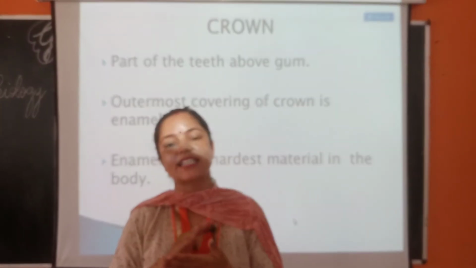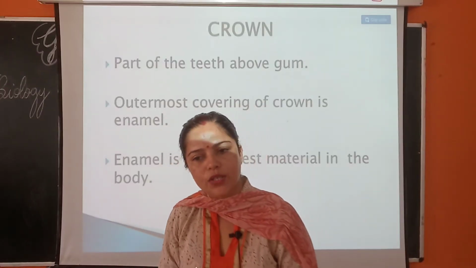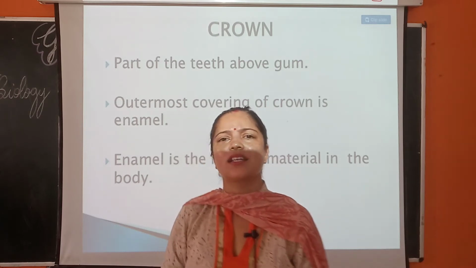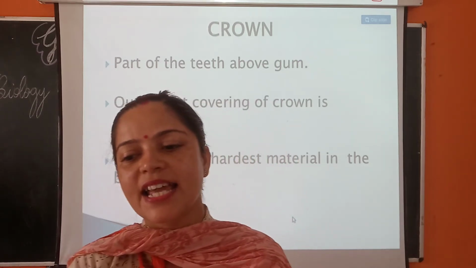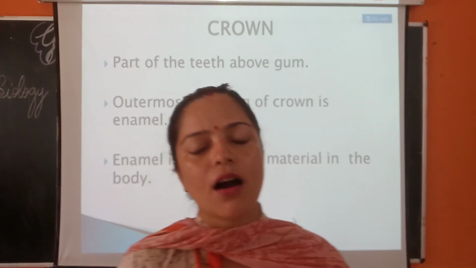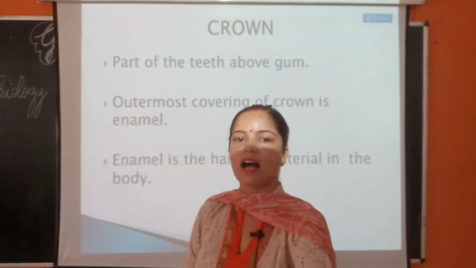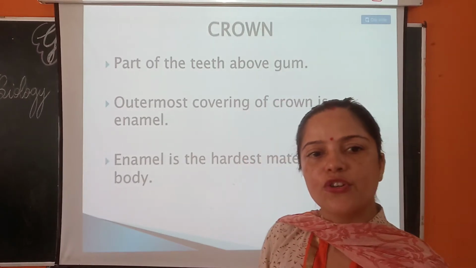It provides surface for the breakdown of food, and a white hard layer surrounds the crown. That is called enamel, and it is the hardest material in the human body.